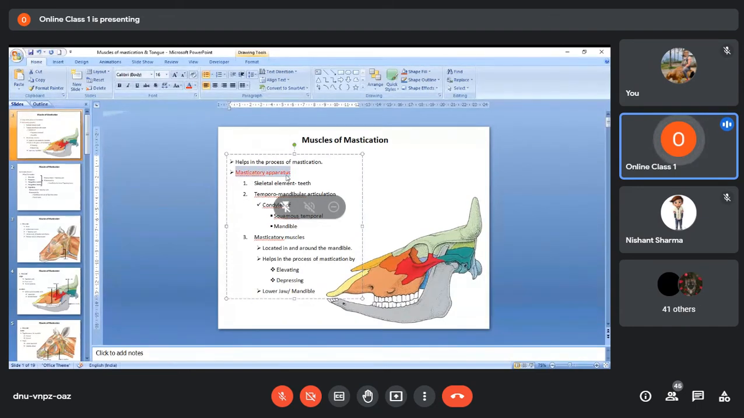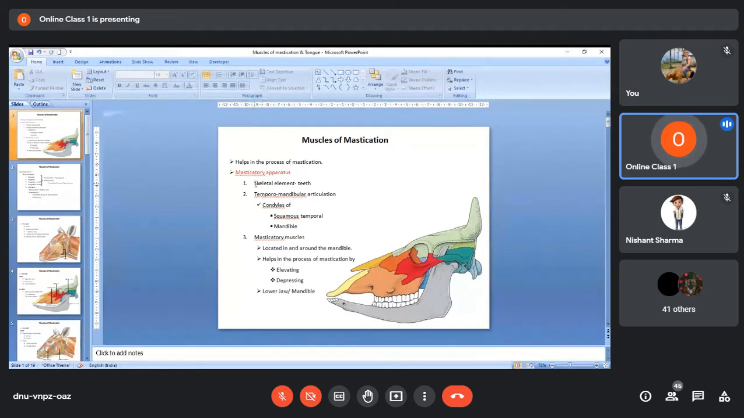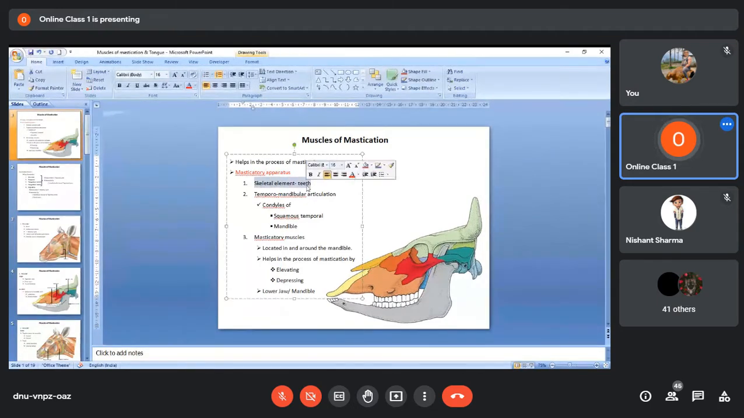So the masticatory apparatus is nothing but the structures or components of mastication. That means the components which help in the process of mastication. There are basically three components that help in the process of mastication. One is the skeletal element, that is the teeth, as all of us know, which actually help in grinding the food.